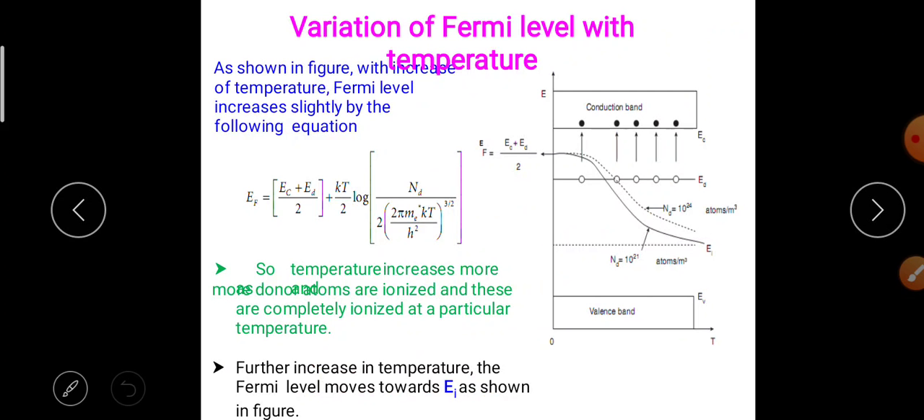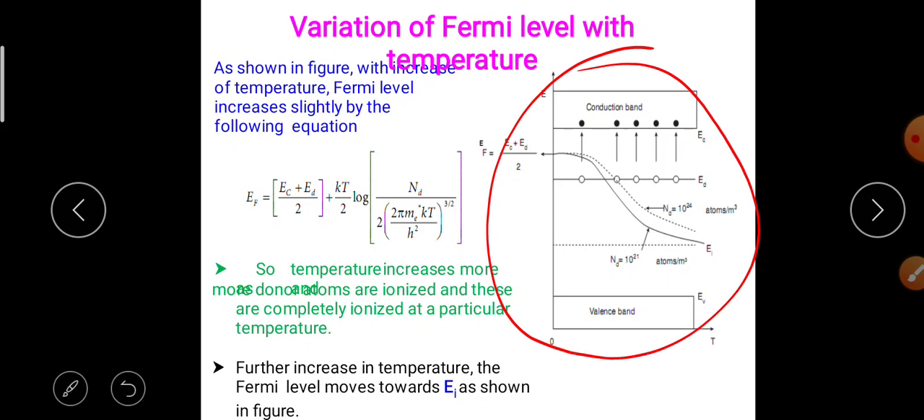So as the temperature increases more and more donors are ionized, and these are completely ionized at a particular temperature. Further increase in temperature, the Fermi level moves towards Ei as shown in figure. Here, conduction band and valence band, Nd is equal to 10 power 21 atoms per meter cube and EF is equal to (Ec plus Ed) by 2. Show this figure to be easy to understand.